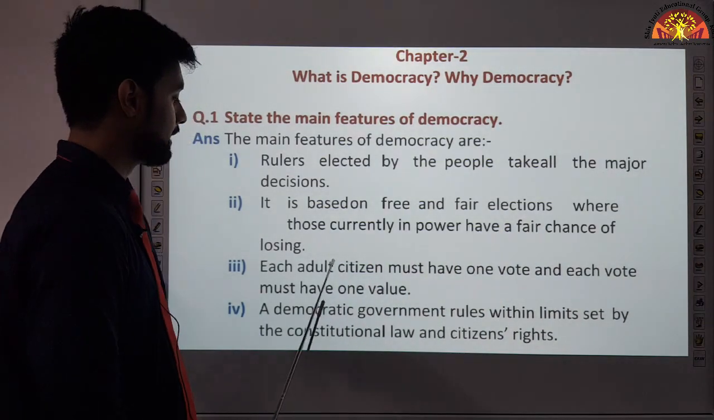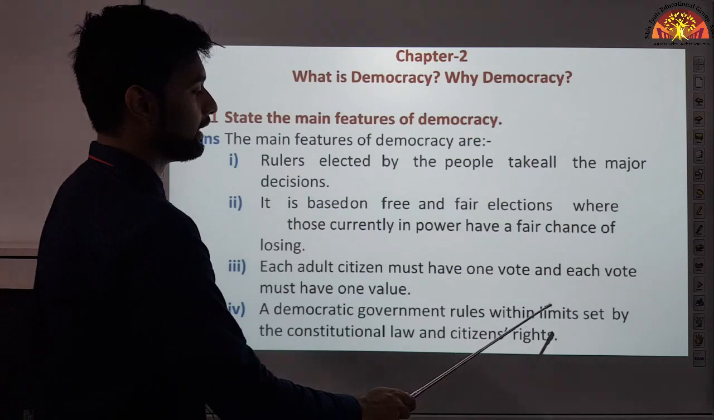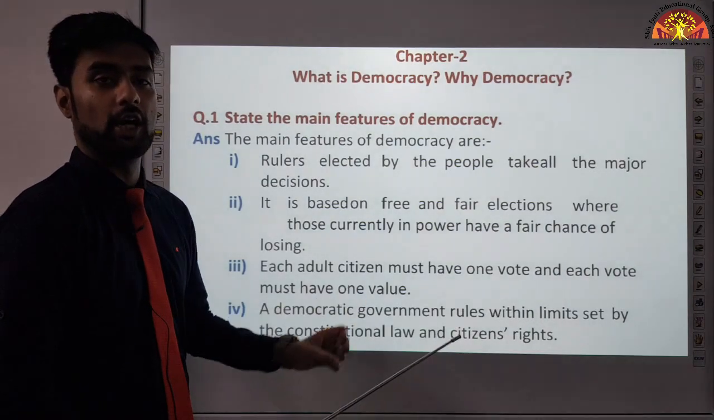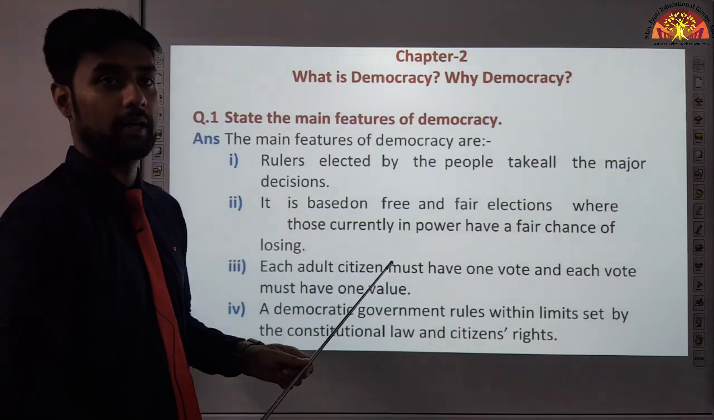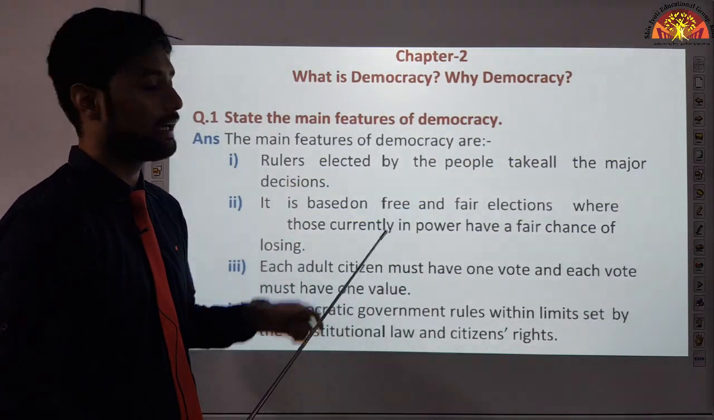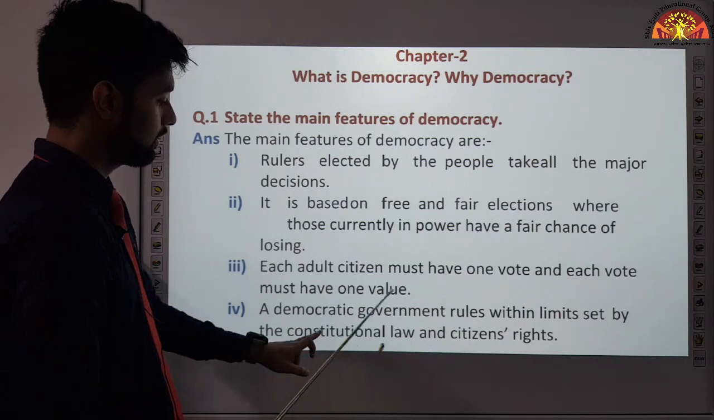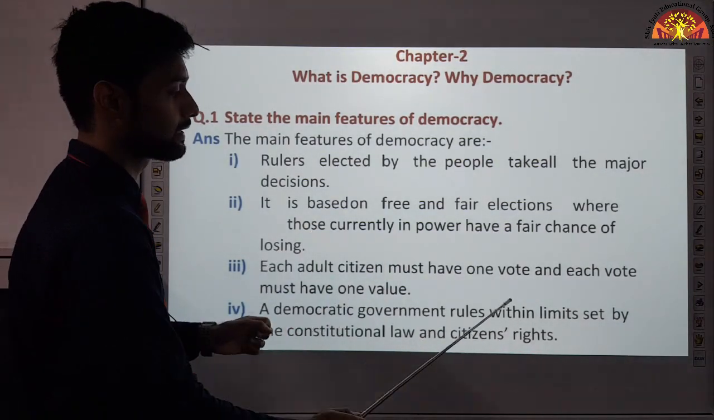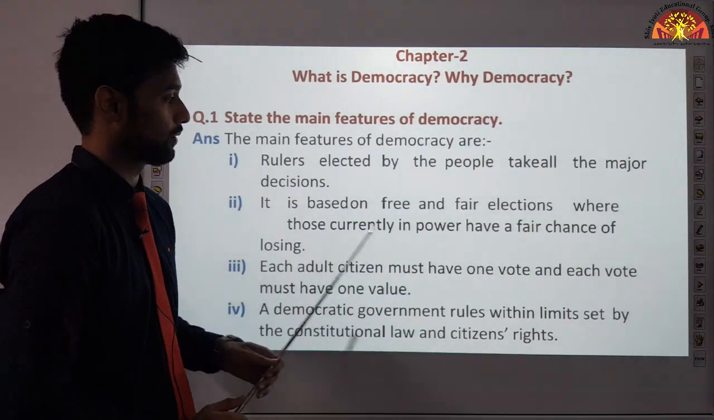A democratic government rules within limits set by the constitutional law and citizens' rights. The democratic government will have laws. The democratic government has limits, and who is setting those limits? Constitutional laws, the laws which are written in our constitution, and the citizens' rights. They cannot violate it.